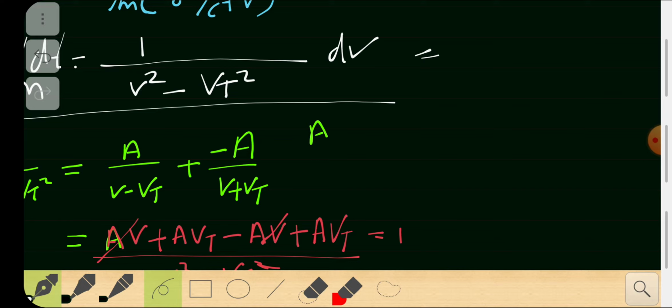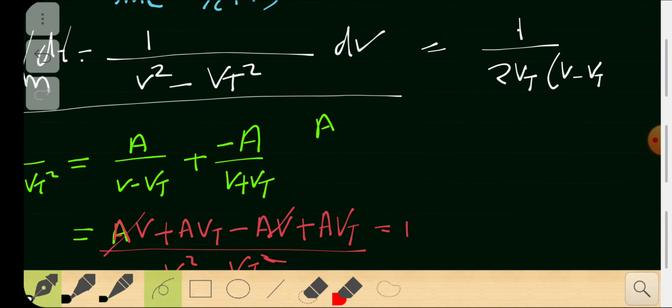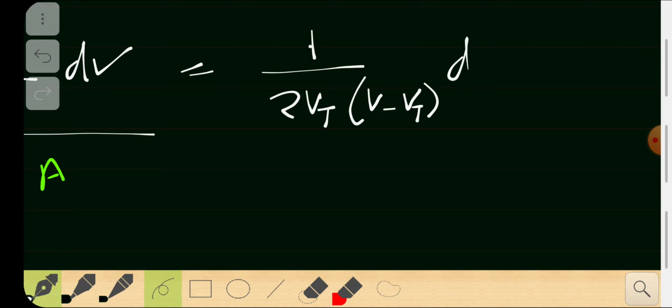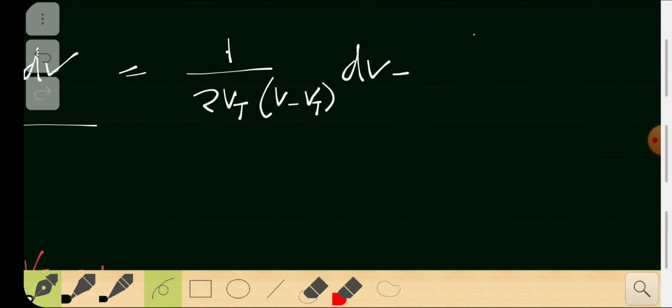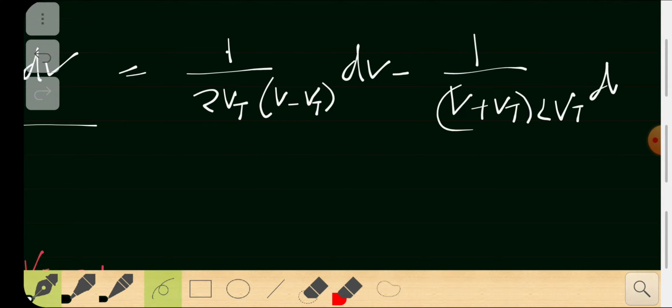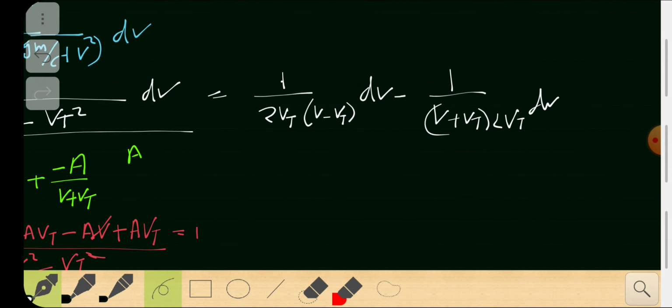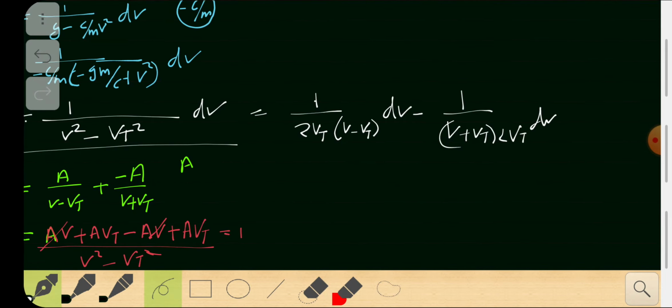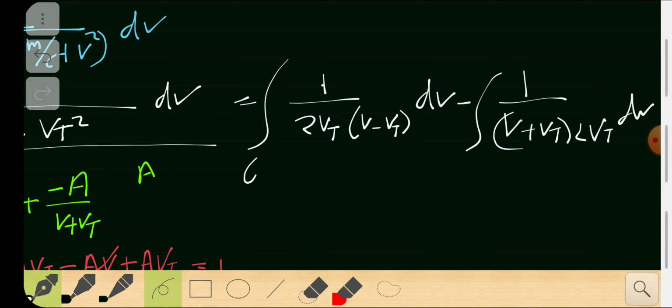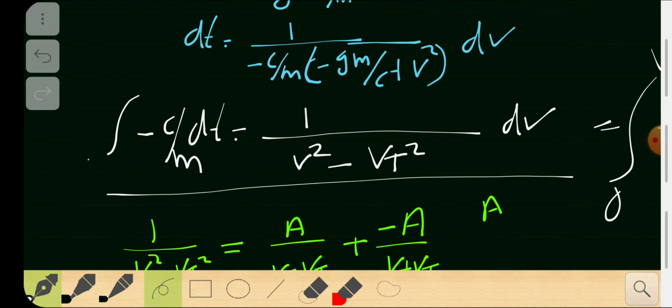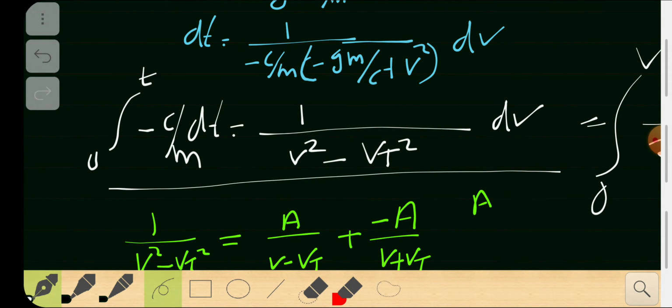So you get something like 1 by 2 vt times v minus vt, times dv, minus 1 by v plus vt times 2 vt dv, right? You just separated that. So that's what you get. Now I'm going to integrate both sides. So you get from 0 to v, and the other side I'm going to integrate from 0 to t, so for the whole time. That's what I'm going to do.